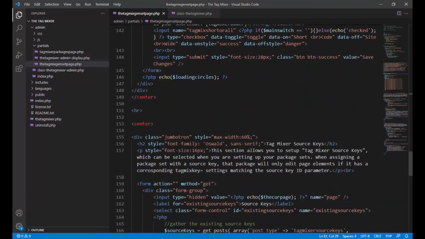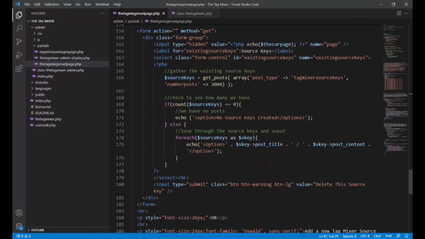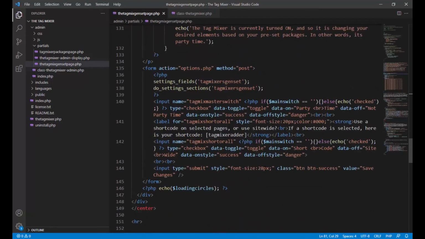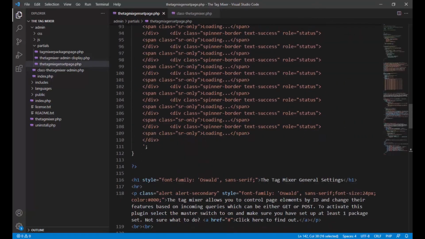Okay, so back down here, we have in that same field area, oh, I scrolled way too far, right here, that tag mixer short or all. Now that's going to save whether it's on or off.